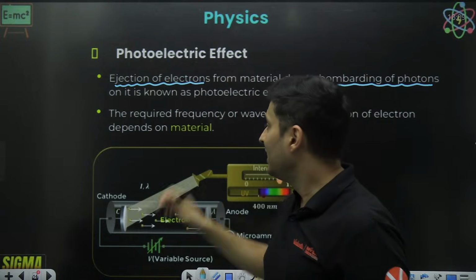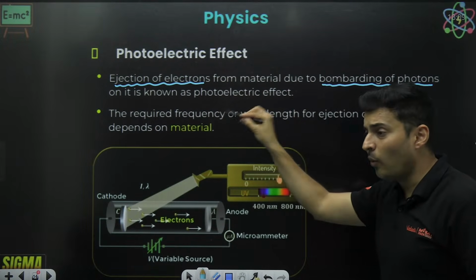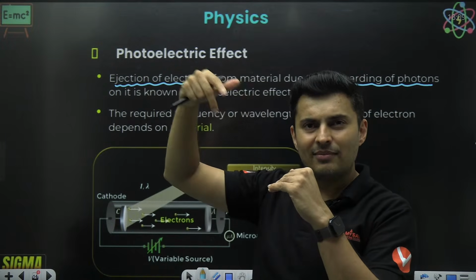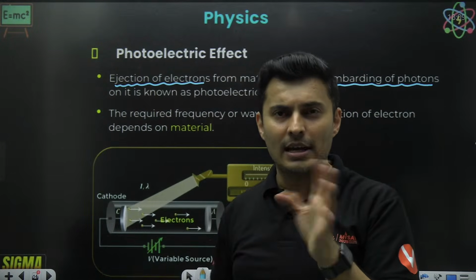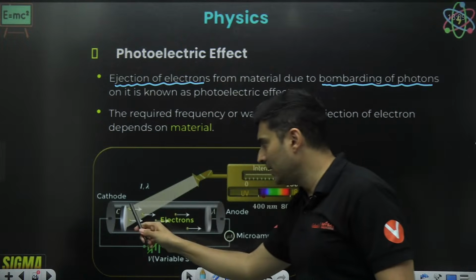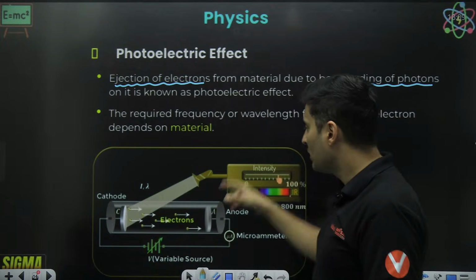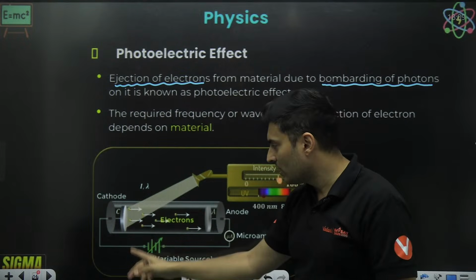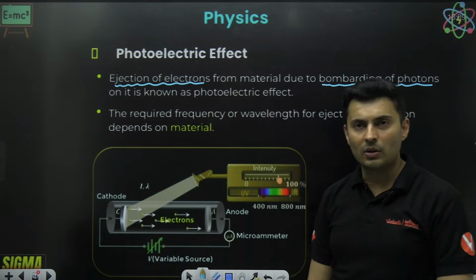So that is why it is said the required minimal frequency. So the wavelength or frequency of light which will throw that electron out will obviously depend on the kind of material used over here. So as you can see, I can choose the light over here. It is falling on a surface. It is ejecting out electrons.